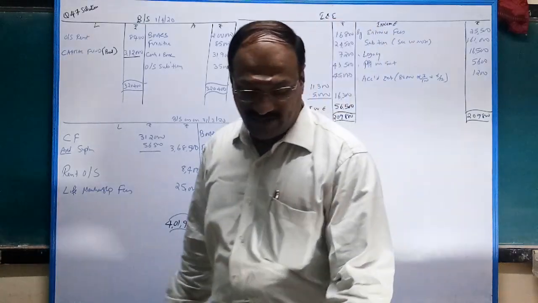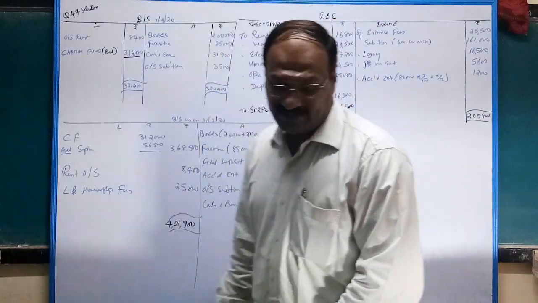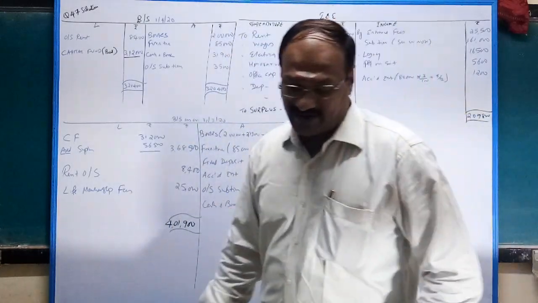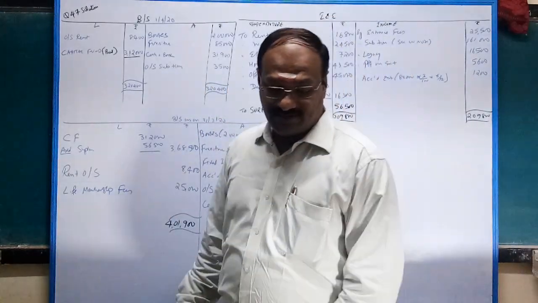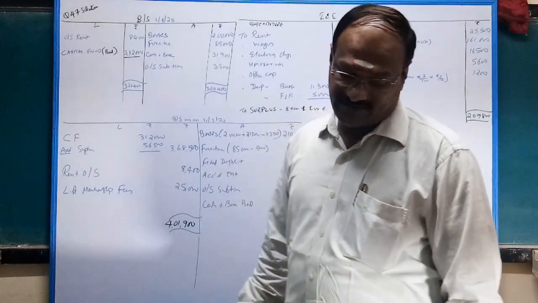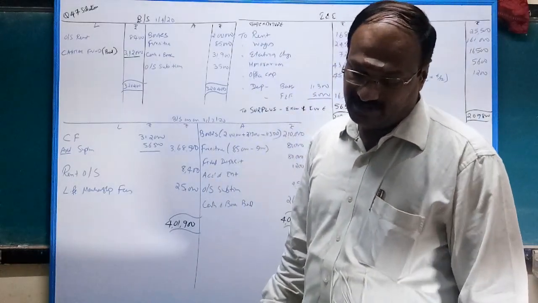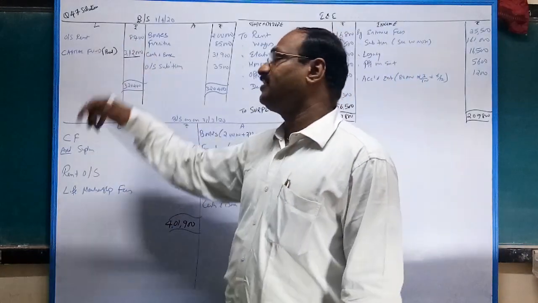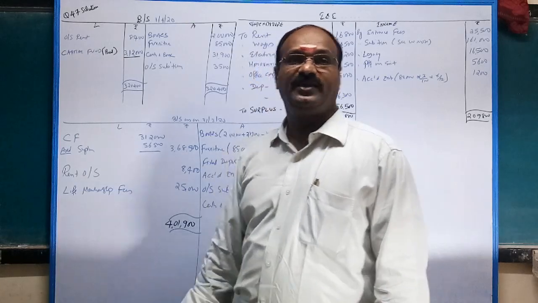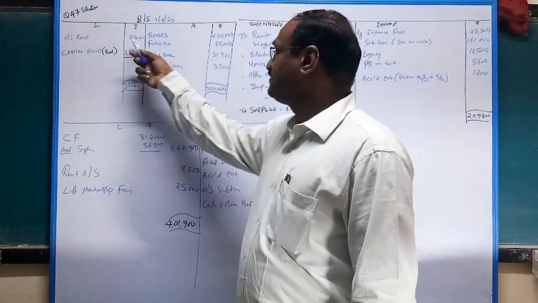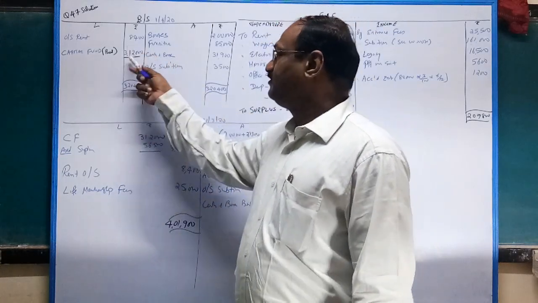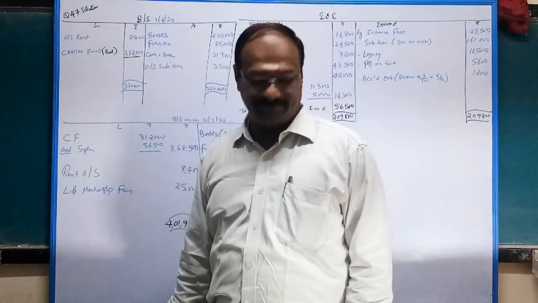Apart from that, outstanding subscription is given, opening 3,500, rent 4,500. So outstanding subscription. As well as 6 months rent 8,400 was due both in the beginning of the year and at the end of the year. So 8,400 outstanding rent is given. That's all. Assets minus liabilities, total minus outstanding rent, gives the capital fund 3,12,000. Very simple.